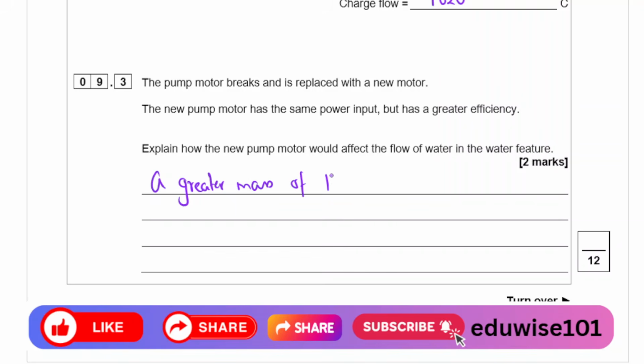mass of water flows through each second, because it would actually have a higher power.